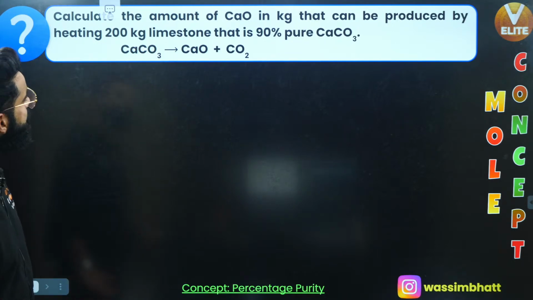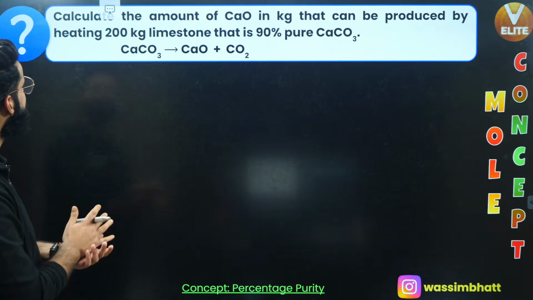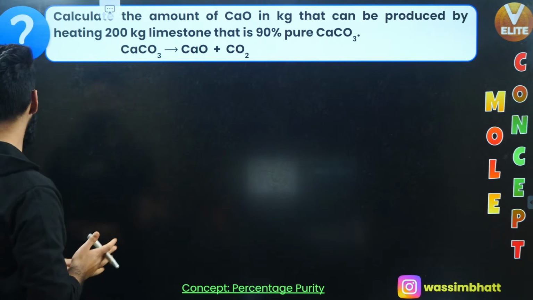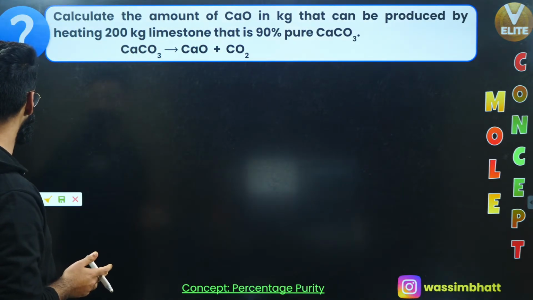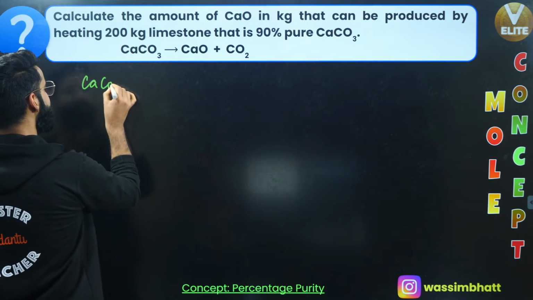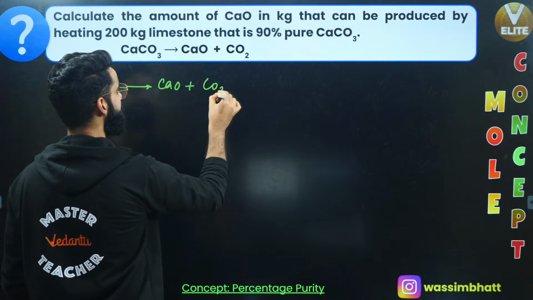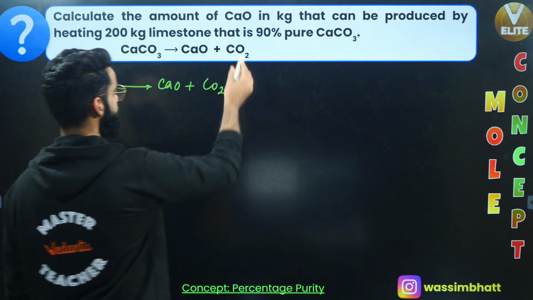Calculate the amount of calcium oxide in kgs that can be produced on heating 200 kilograms of limestone that is 90% pure calcium carbonate. See what the question says. We are given a reaction in which calcium carbonate gets converted into calcium oxide, and with this calcium oxide you are getting carbon dioxide as well.